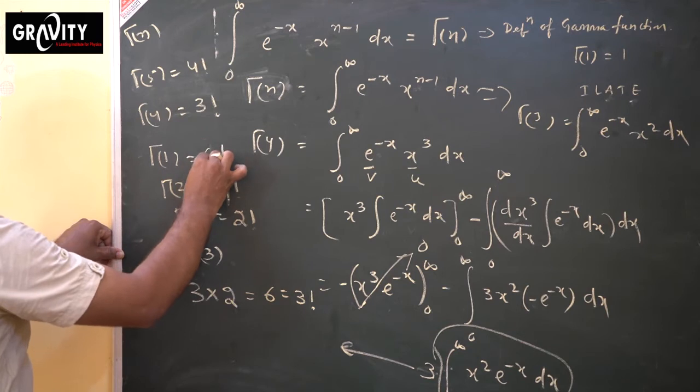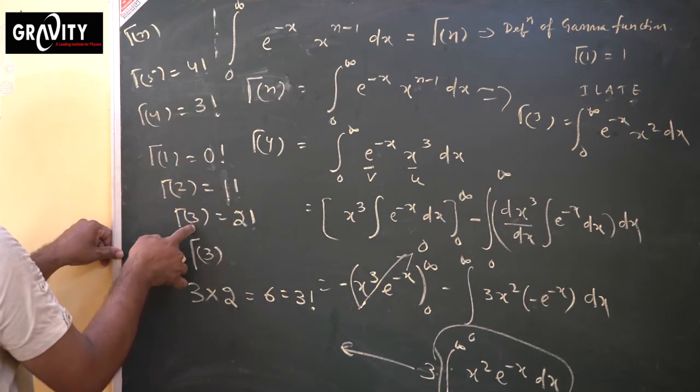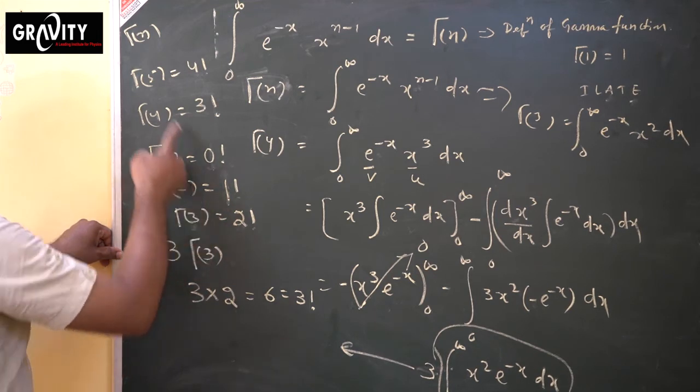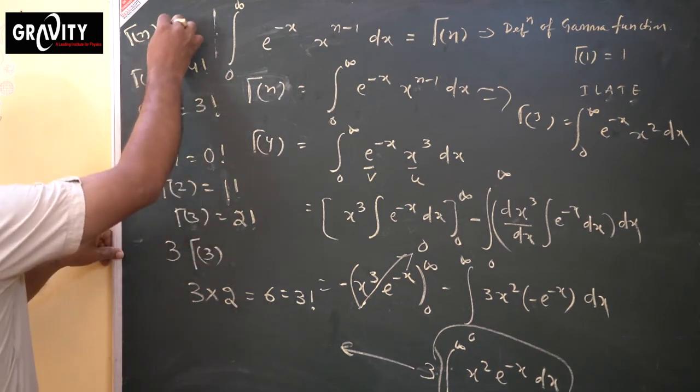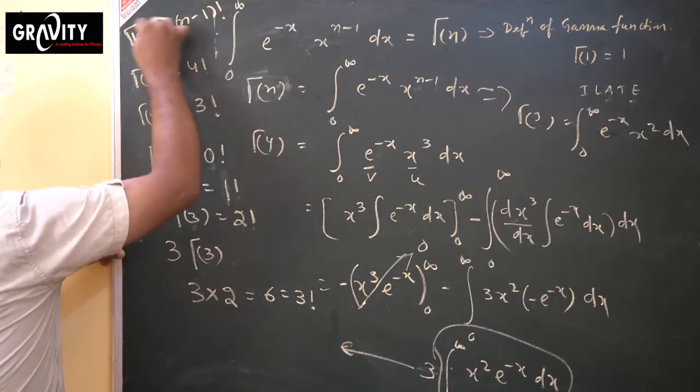0 factorial means again 1. Gamma 1 means 0 factorial, which is 1. Gamma 2 means 1 factorial. Gamma 3 means 2 factorial. Similarly, if gamma n is there, this will be your n minus 1 factorial.